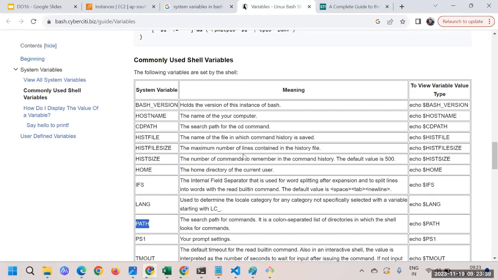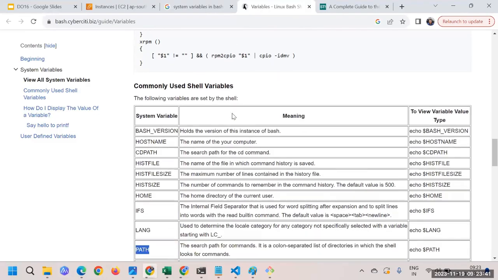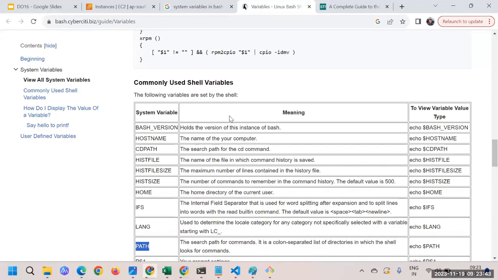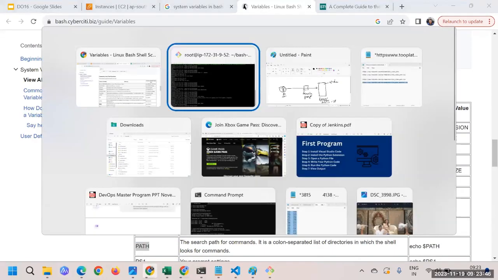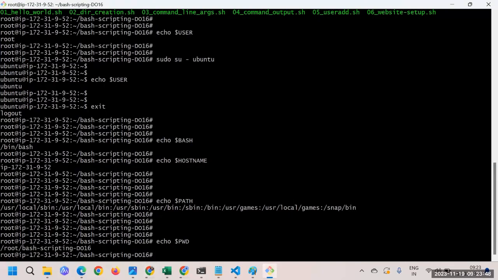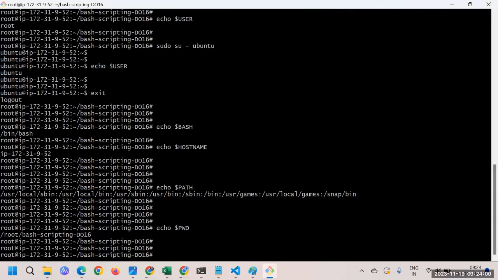You can test one by yourself, and maybe I'll prepare a documentation around this and share it with you. If we are interested in using any of these variables, we can just go and use it. These are called system variables. So what is a system variable? These are variables which we already have as a system. The system has created these variables, and you can use them.